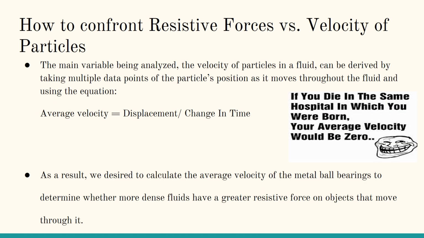meter cubed. The main variable being analyzed, the velocity of particles in a fluid, can be derived by taking multiple data points of the particle's position as it moves throughout the fluid and using the equation average velocity equals displacement over change in time. As a result, we desired to calculate the average velocity of the metal ball bearings to determine whether more dense fluids have a greater resistive force on objects that move through it.